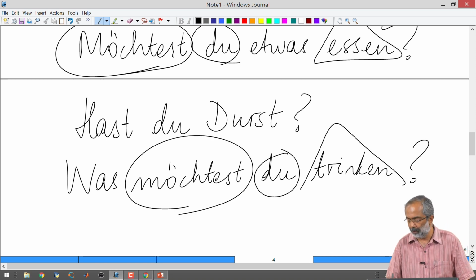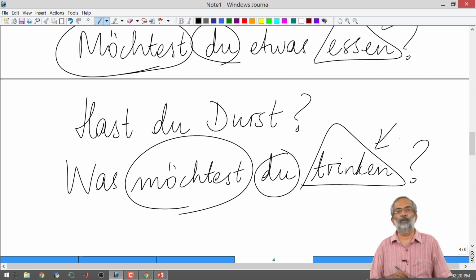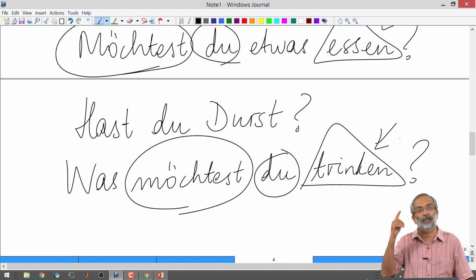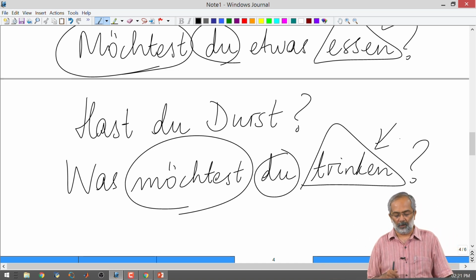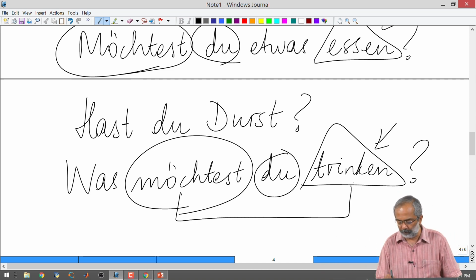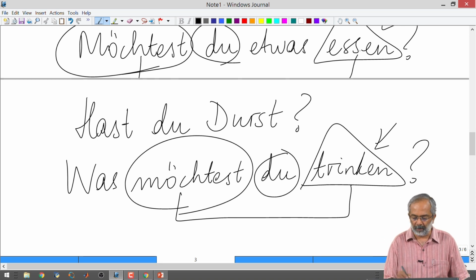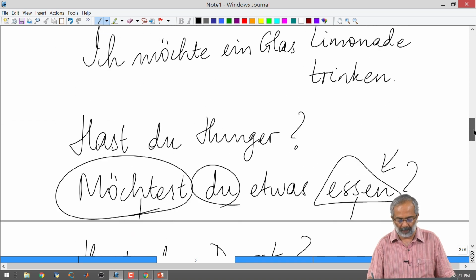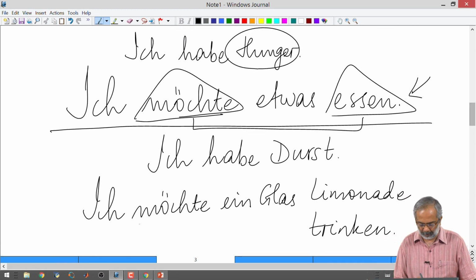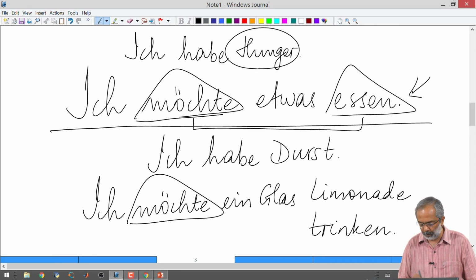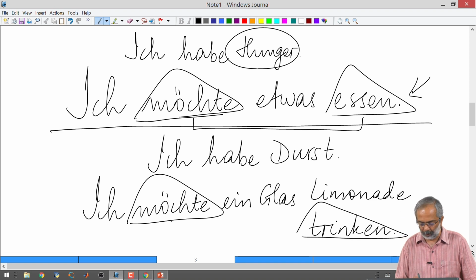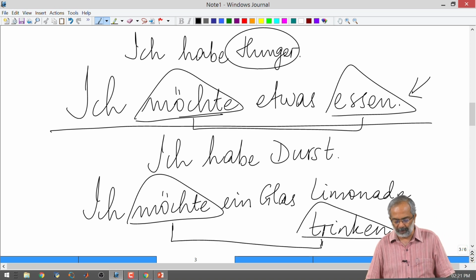But the trinken we will not conjugate. The trinken will remain in its infinitive form without getting conjugated at the end of the sentence. So, we have what we would call the Satzklammer or the sentence bracket. So, for example, you have möchte, trinken. Möchte in the second place conjugated and trinken in the last place unconjugated in its infinitive form.